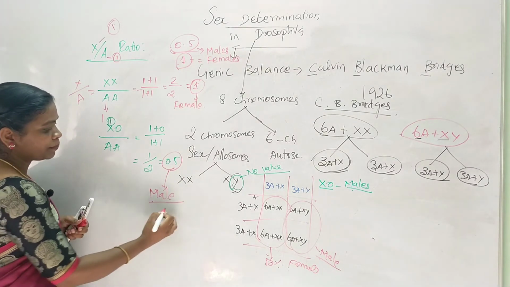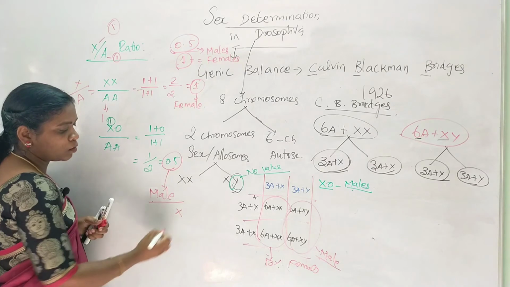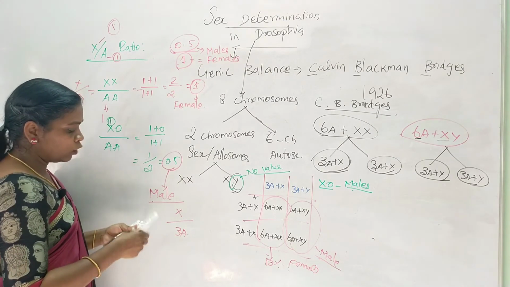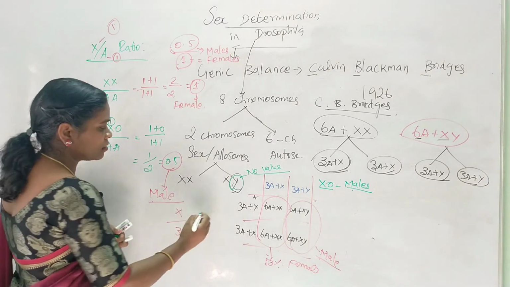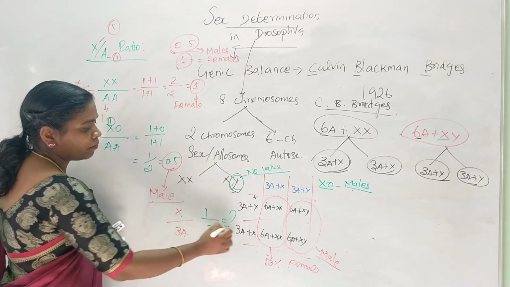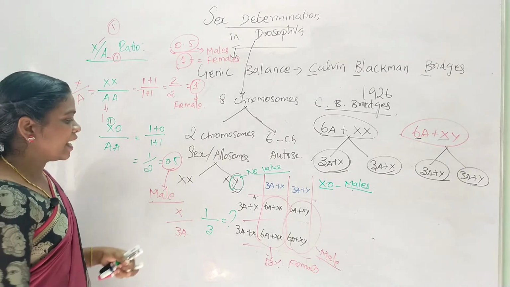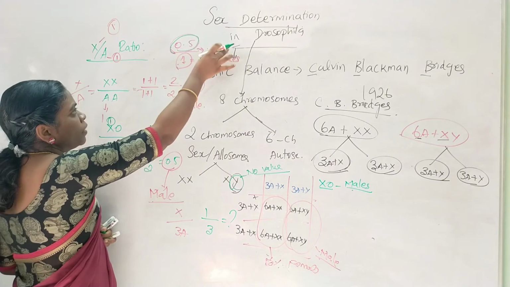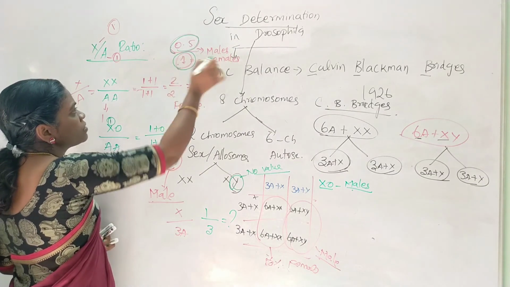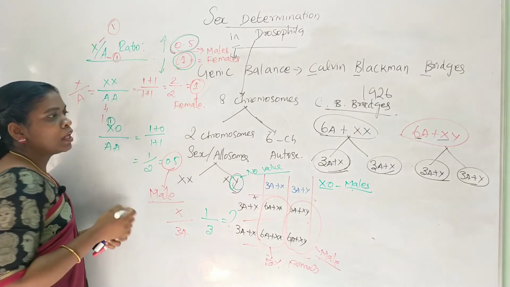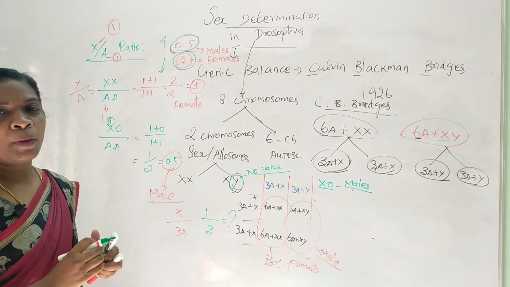Suppose the organism has only one X chromosome and 3 autosomes. What is the value of X? The value of X is 1 divided by 3. So what value will you get? Okay, this organism, that is the range: if they have 0.5, that will develop into a male. If it is 1, it develops into a female. If the ratio goes above and below these, they form super females or meta females.